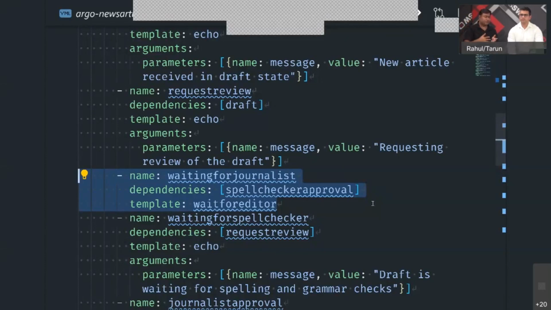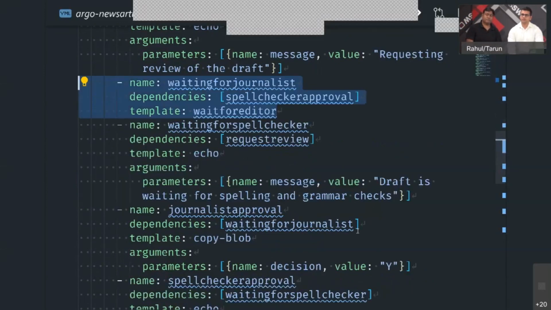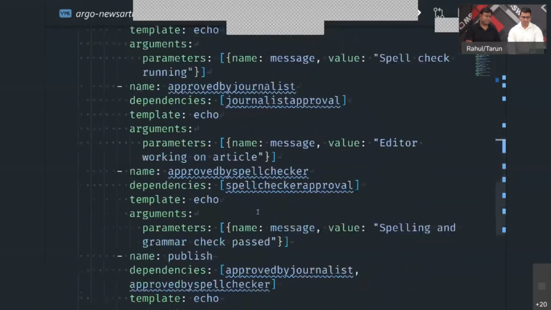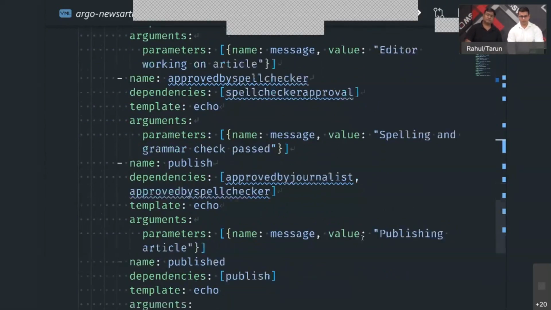So you can use all these combinations, and they need not be in sequence. You can use any template, any dependency from your workflow template, and then your workflow will be executed in that sequence only. Let's go to the demo. So again, these are just steps with their respective dependencies, and this is how you would define the flow chart for your workflow.